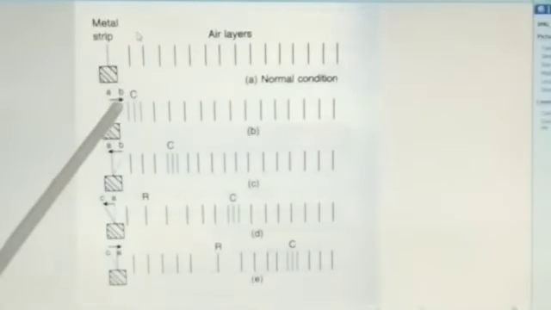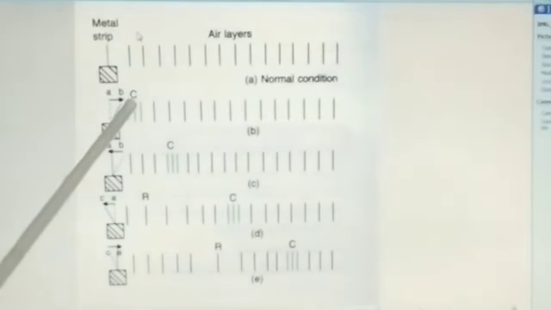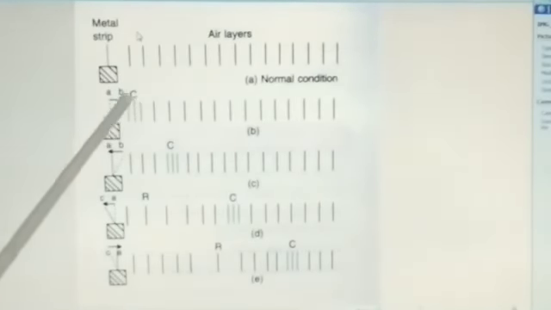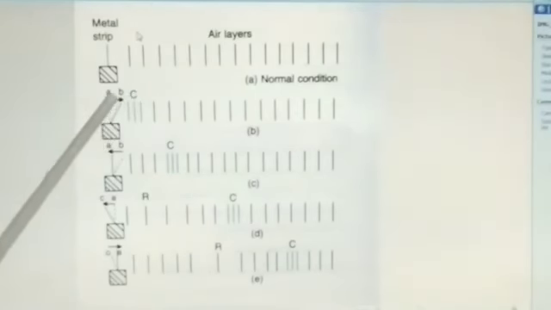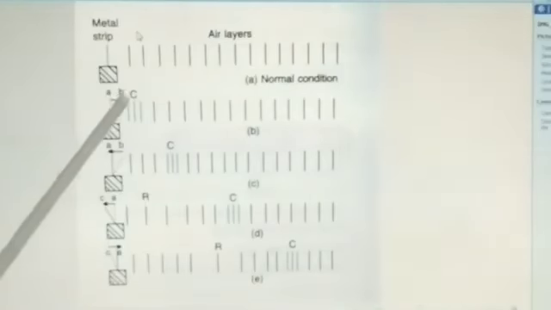Now the strip moves to the right from A to B, where A is the mean position.